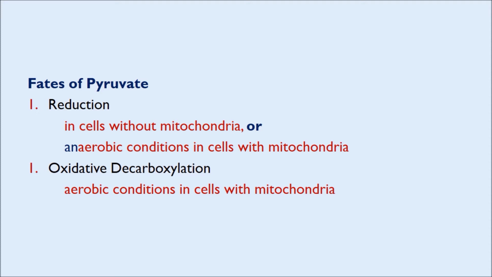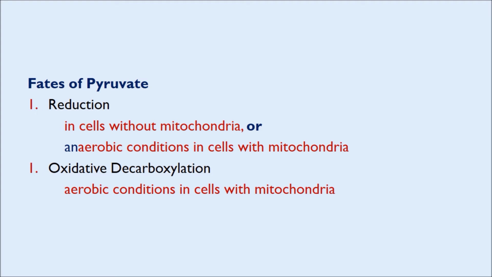Similarly, in anaerobic conditions, even in cells with mitochondria, if the oxygen is relatively deficient, such as in exercising skeletal muscle cells, the pyruvate, instead of entering the TCA cycle followed by the electron transport chain and oxidative phosphorylation, undergoes reduction.